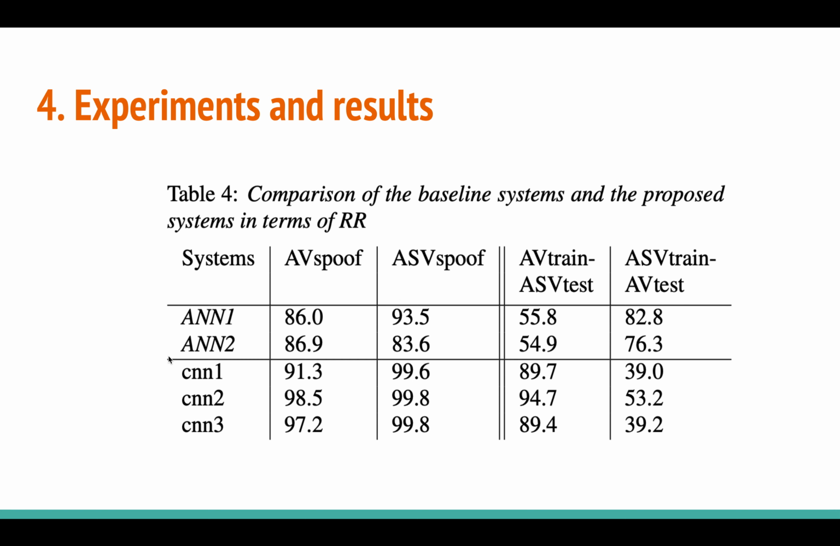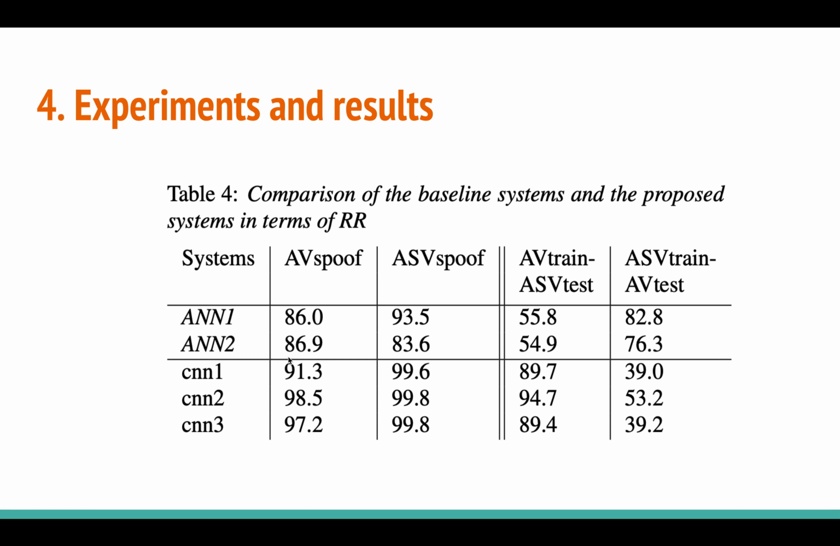This is good, right? And here they have done something interesting, where they train the architecture using AV train. AV train is basically audio visual spoof data, and they are testing it with ASV test. And you can see the degradation in accuracy here. It suddenly goes to 88, 55% and 54%, and the same thing happens if you train the system using ASV data and test it with AV data. And I will tell you why this is happening later.